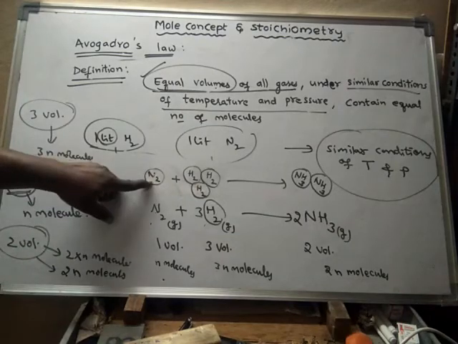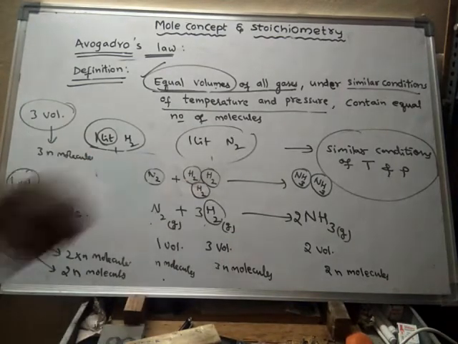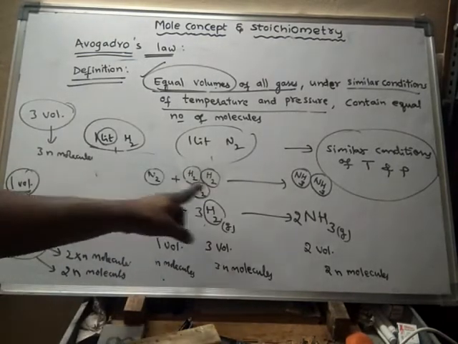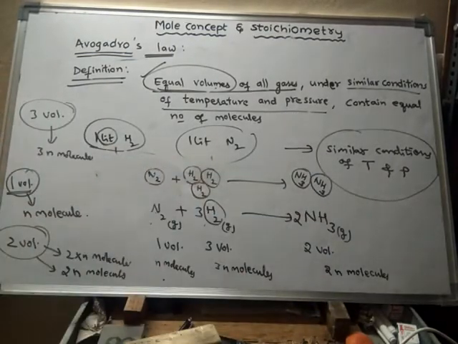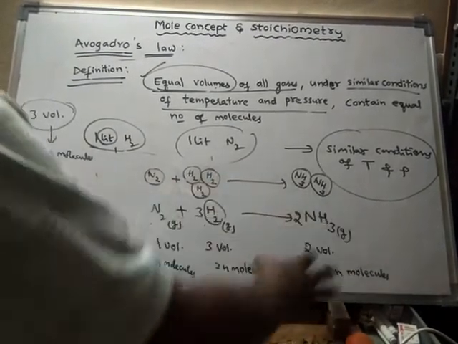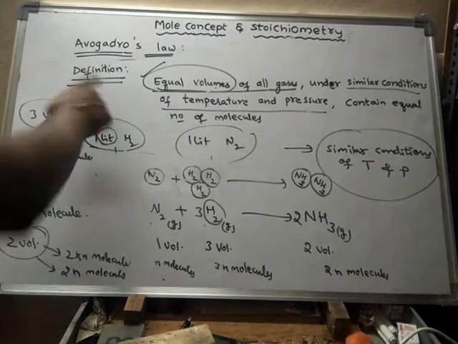Every 1 molecule of nitrogen will react with 3 molecules of hydrogen, and 2 molecules of ammonia are formed. So this is the basic thing we should learn from this definition.